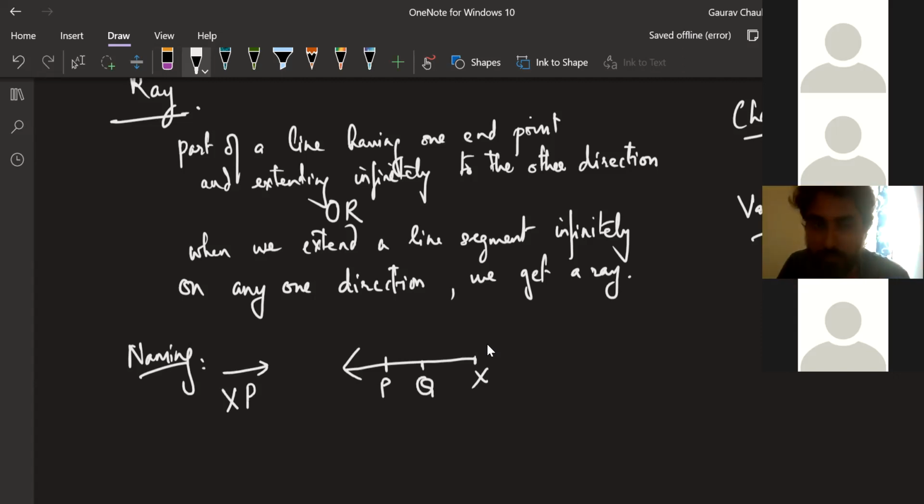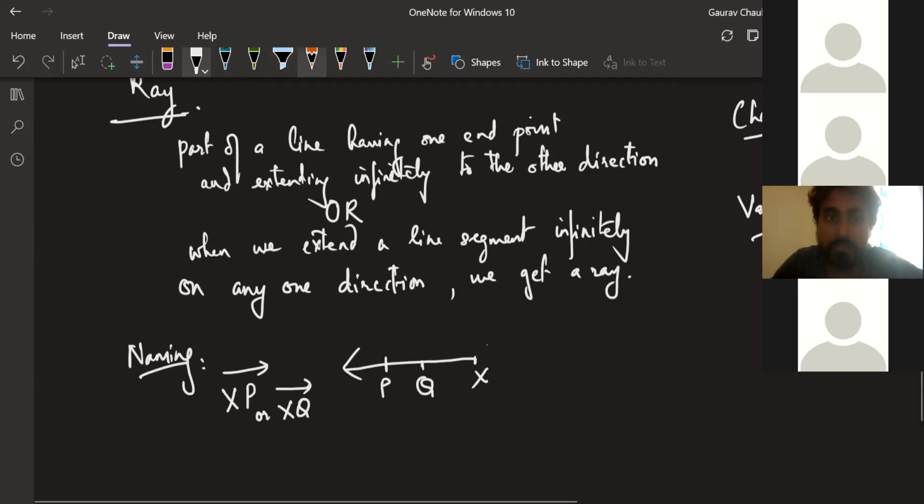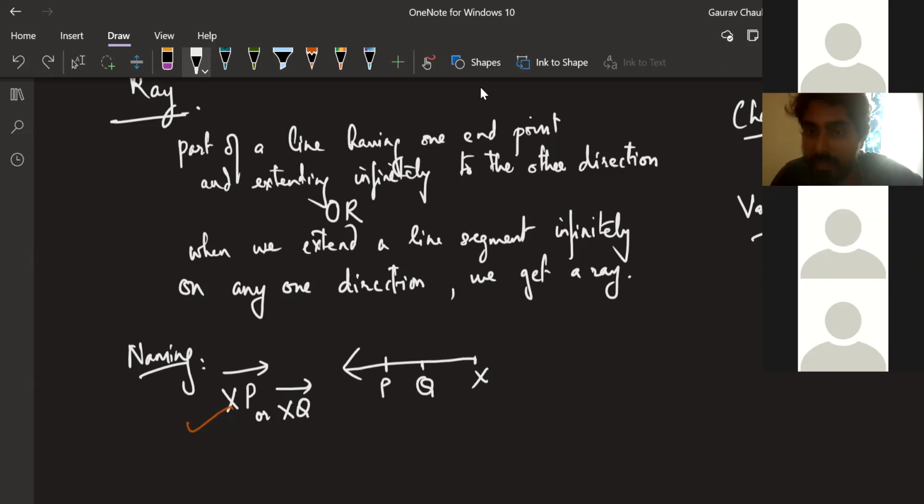I want you to notice this. Whichever is the endpoint, I'm writing it first. XP, X I'm writing first. XQ, no big difference because it is going infinitely, no? So this is also correct. Whether you take Q or P does not matter. But when I take PQ, P is the starting point. The starting point should be written on the left side. Right now, the starting point is X. That should be written on the left side. So if you write PQ, this becomes wrong.